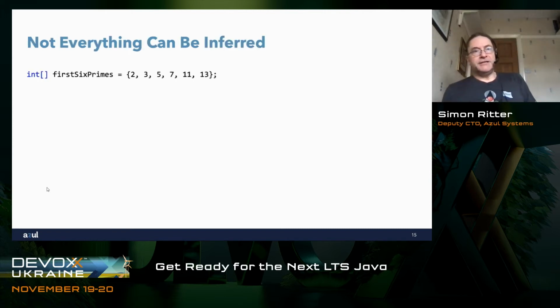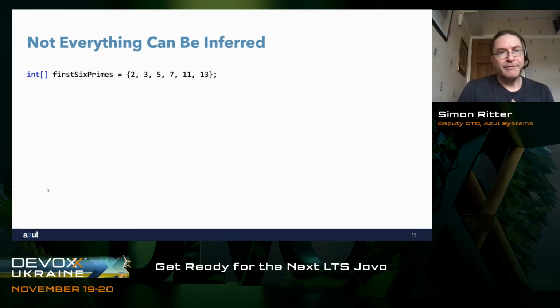Some of the edge cases of local variable type inference. Not everything can be inferred. Right, what do I mean by this? Well, if I create an array of ints, the first 6 prime numbers, 2, 3, 5, 7, 11, 13. Okay, I can do that very easily. I can define an array of ints, and then by using the braces, I can specify the values I want to put into that array.